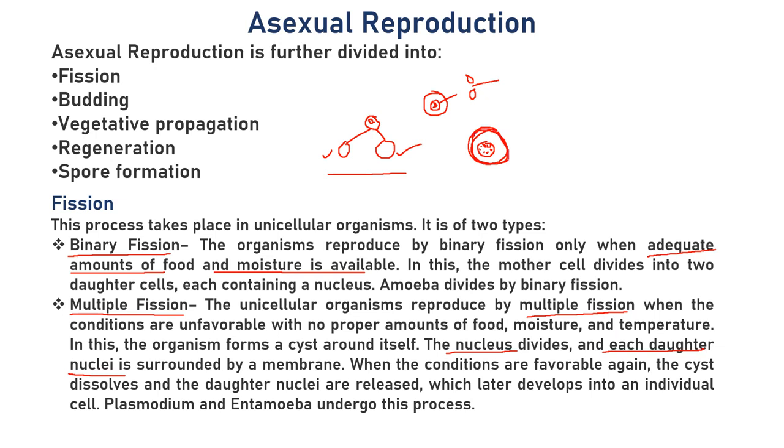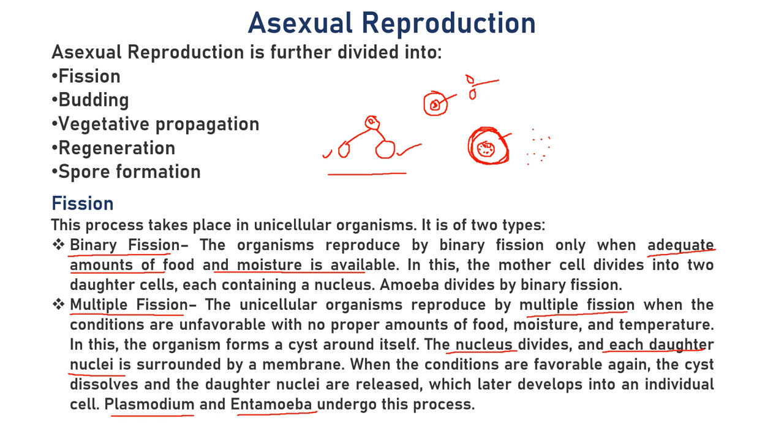The cyst will protect these nuclei, and as soon as the conditions become favorable, this cyst will break and these nuclei will be spread in the medium, in the body, in the atmosphere. If it is a parasite, definitely it will spread in the body of a host, right children? So multiple fission takes place in unfavorable conditions, when the conditions are not favorable. This takes place in Plasmodium. Have you ever heard about Plasmodium? Plasmodium is a malarial parasite, right?